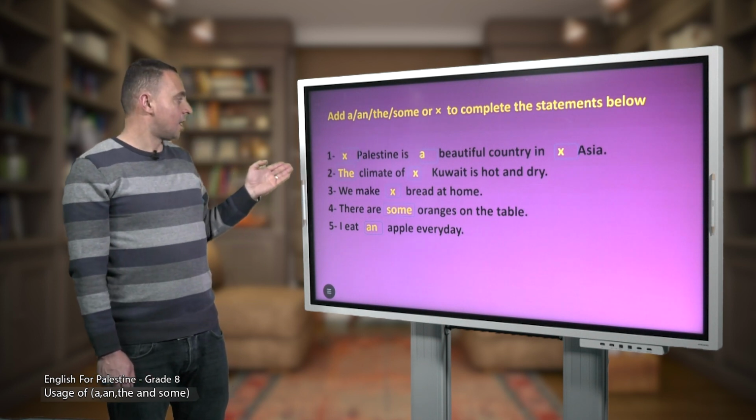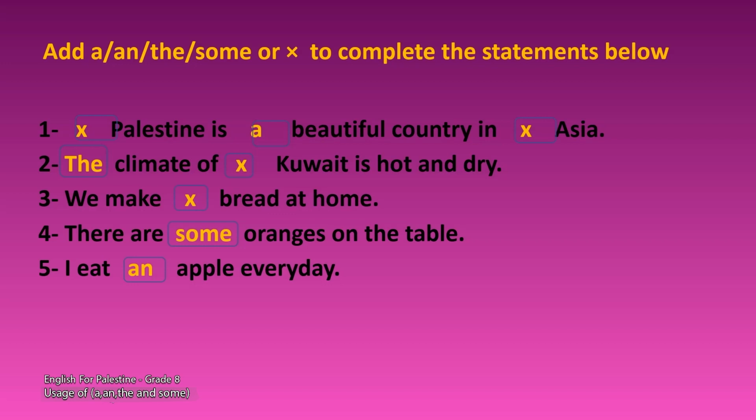Number 3. We make bread at home. Again, we make bread at home. The word bread is one thing in a group. And here we are talking about bread in general. So we use no article. We don't say the bread. We say bread, right?